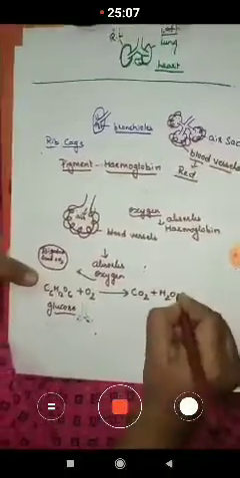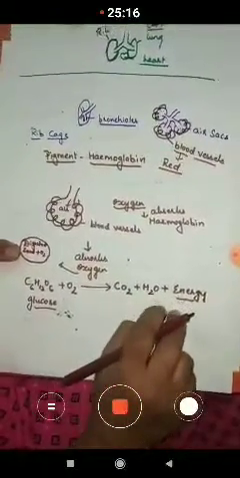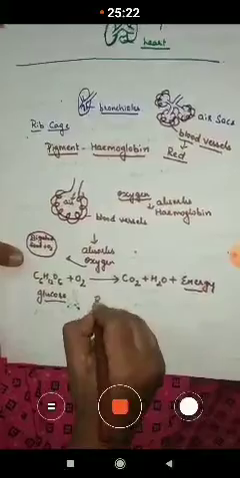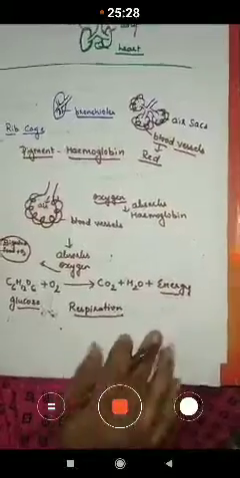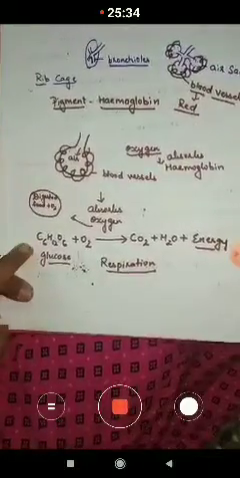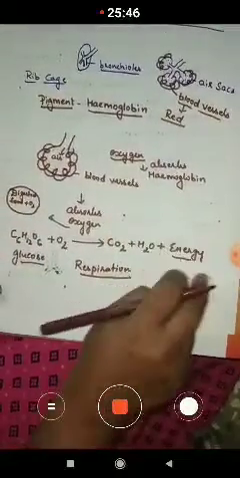Along with that, we can observe the energy is also released in our body. We know that we take food to get energy. So this is the respiration process. So what is respiration? Respiration is a process in which the digested food is broken down in the presence of oxygen to release carbon dioxide, water and energy. So this is the definition of respiration.